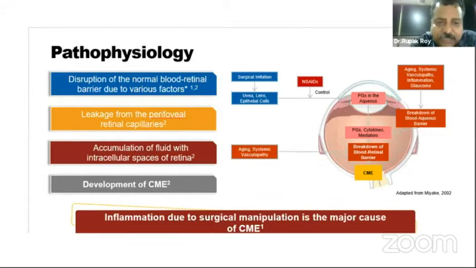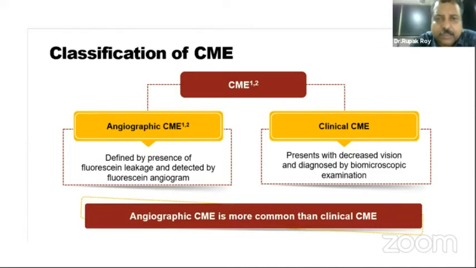So the pathophysiology is basically inflammation due to surgical manipulation, and it is the major cause of the cystoid macular edema. The CME can be divided into two parts. One is the angiographic CME, which is defined by presence of fluorescein leakage and detected by fluorescein angiogram, and clinical CME, when patients come with decreased vision and it is diagnosed by biomicroscopic examination. Angiographic CME is more common than clinical CME, but we have to understand that most of the patients with angiographic CME are asymptomatic.